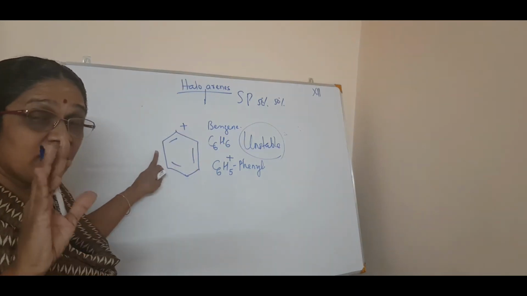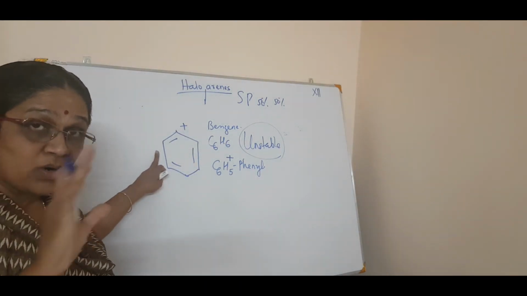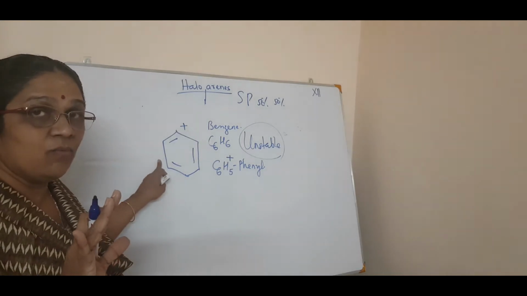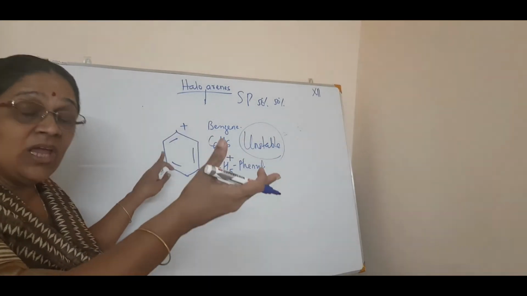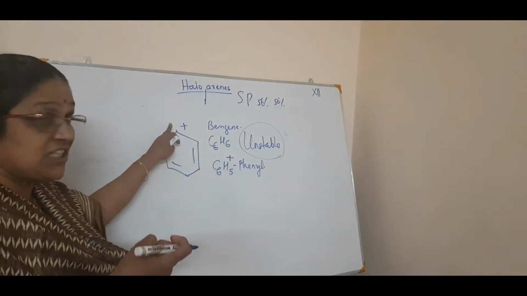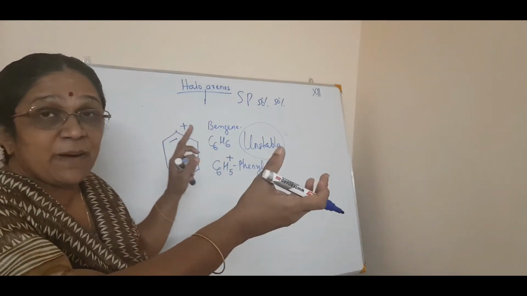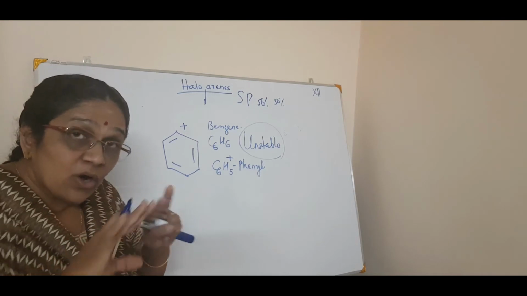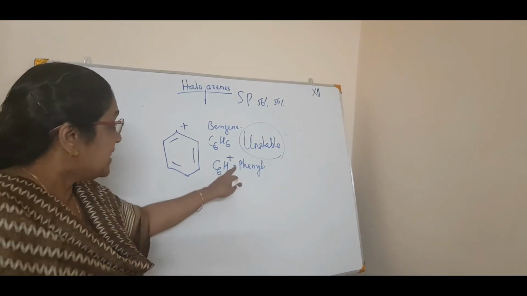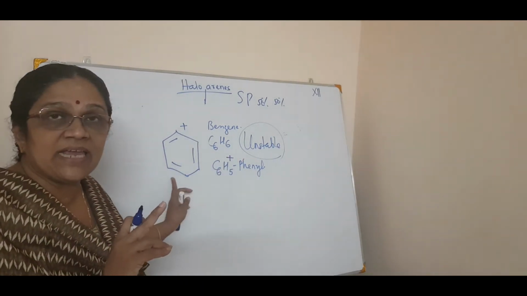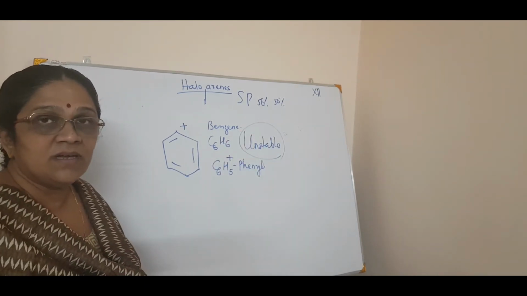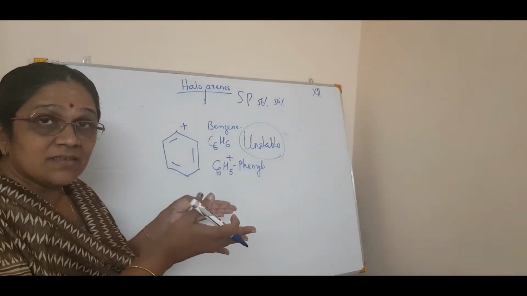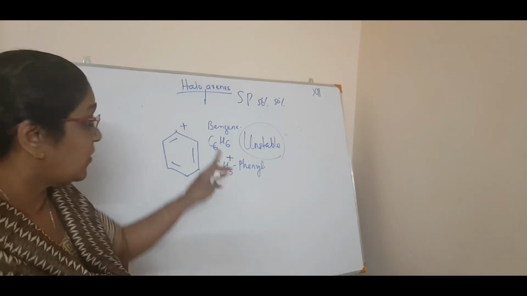So the haloalkanes won't have this structure. Why? It won't self-ionize to form this structure and then a nucleophile will come because it is plus. So very well an OH minus can come, but it cannot happen like that because of the instability of the phenyl cation. It is not stable. It will go into another product. If it was like this, substitution would happen very easily because this is plus, no?